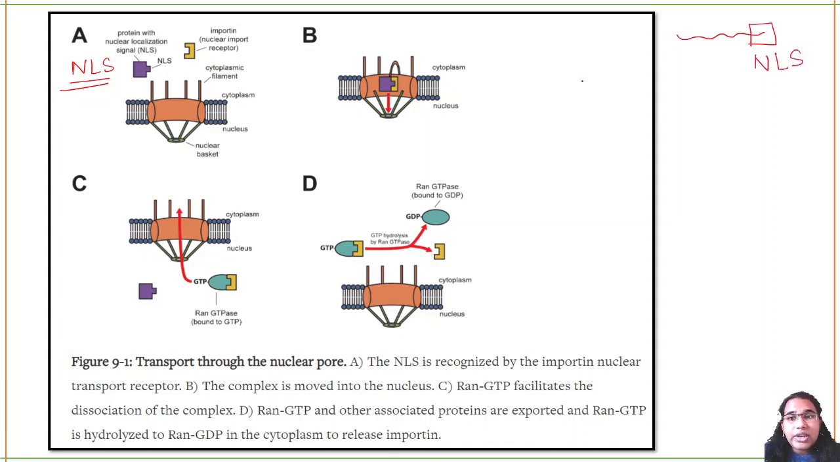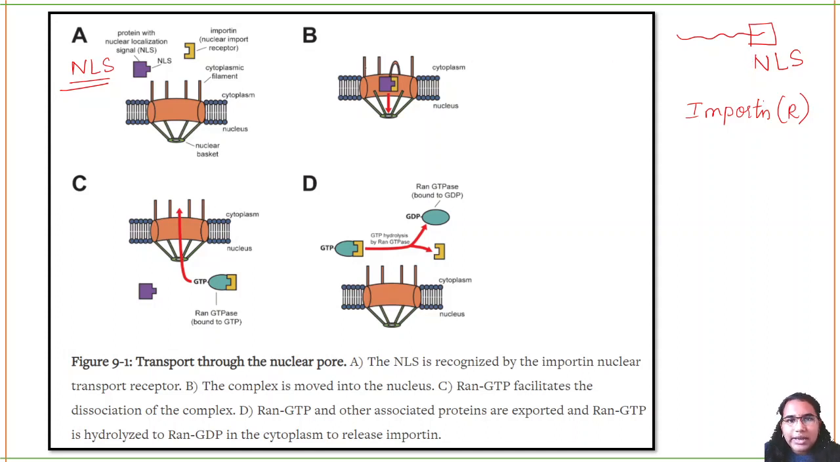Now this is very specific for your nucleus. This NLS will be recognized by the importin. Where is importin present? Importin is a receptor that is present on the nuclear membrane, the membrane of the nucleus. So this NLS signal will be recognized by importin. It can recognize NLS and say, this package belongs to me, send it to me.